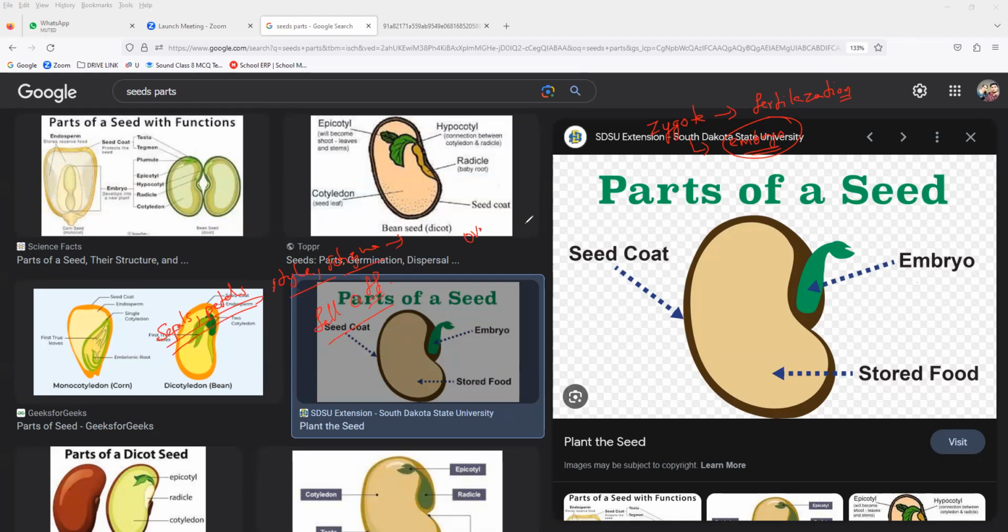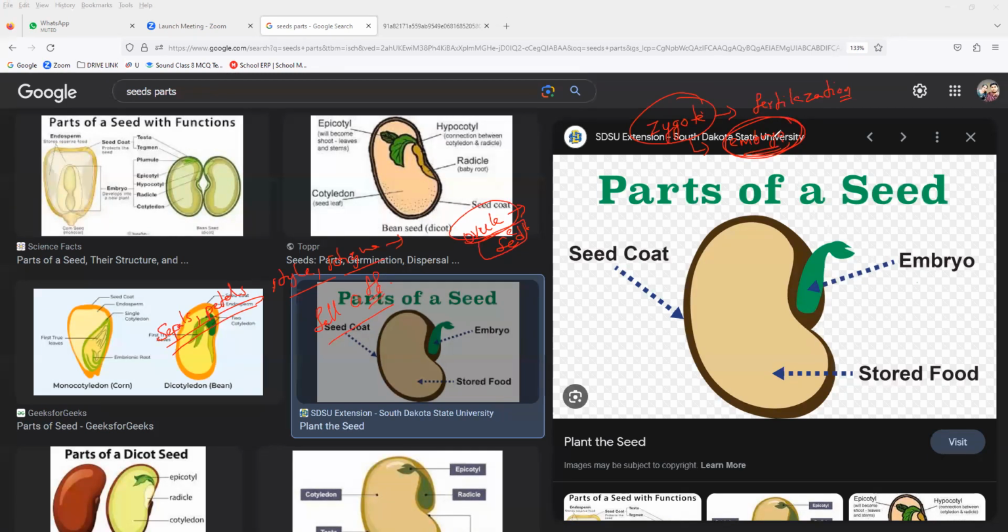Finally, after fertilization, what will happen, everybody? The ovule develops into a seed. That seed is actually the future offspring. After fertilization, the zygote will divide several times and form into what, guys? It will form into an embryo. Understand? Within the ovule, that is very important. Inside the ovule, the zygote will turn into an embryo.